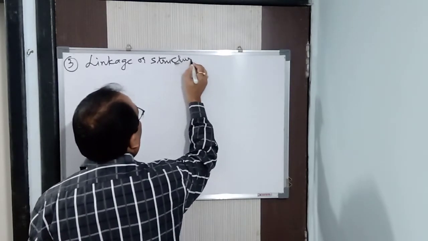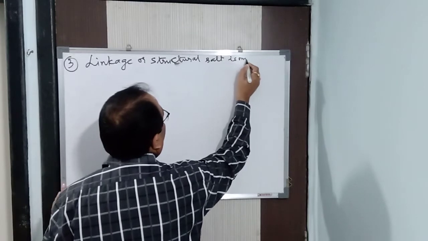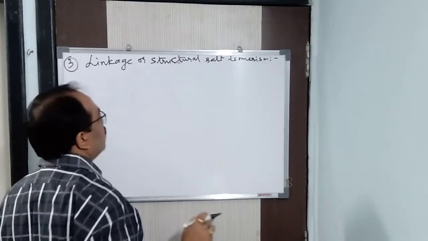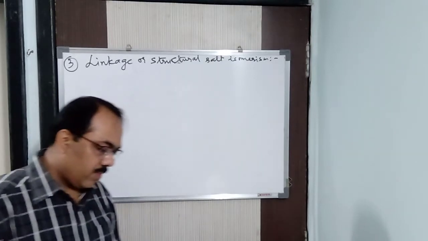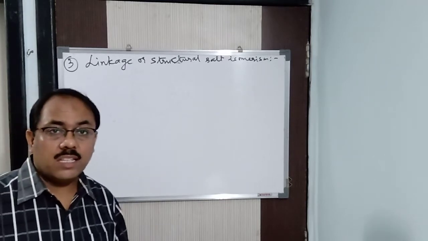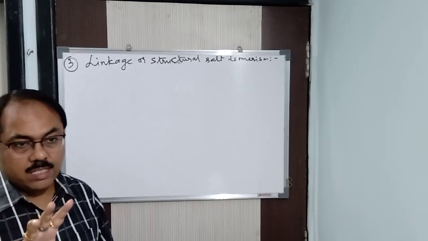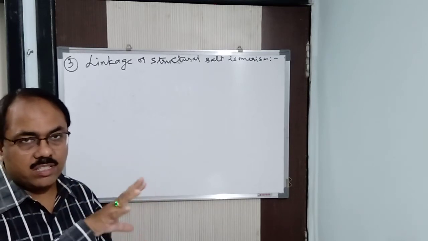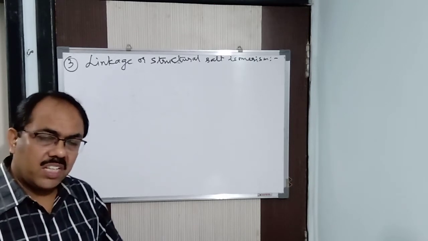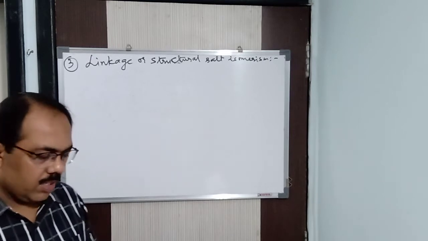Structural salt isomerism. Either linkage we can say, or we can say structural salt isomerism. Now, what is it again from the name? Linkage. Linkage with what? With the central atom. The ligands which are attached to the central atom are going to differ. So there will be some change in the ligands. That will be the linkage. That is the link, we can say that.